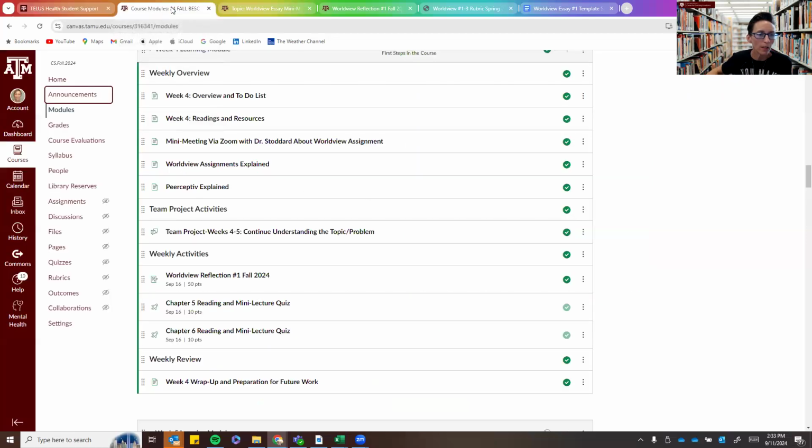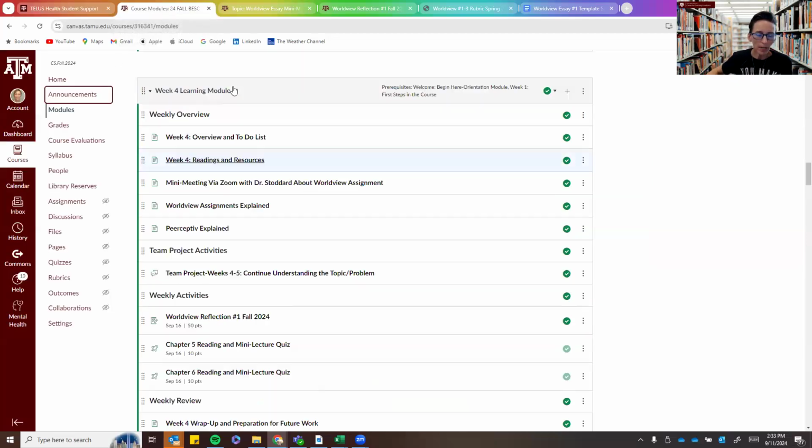With that, we'll move on and talk about the Worldview essay. So the first place that you'll find the Worldview essay, it's in Learning Module 4 under reflection number 1. Now, moving forward, the only place that you can access Peerceptiv is through this assignment right now. But in the future, there will be other assignments that happen in Peerceptiv.